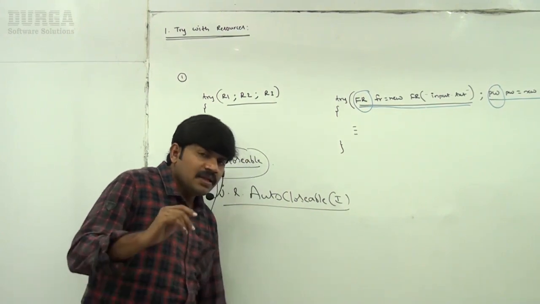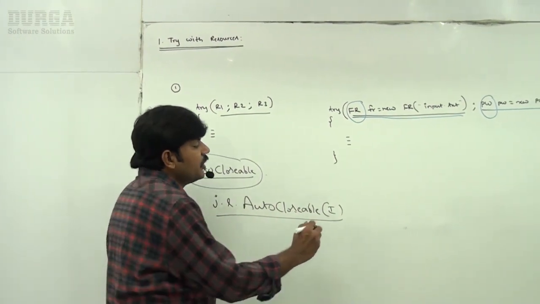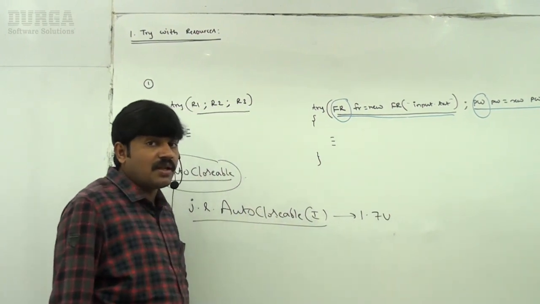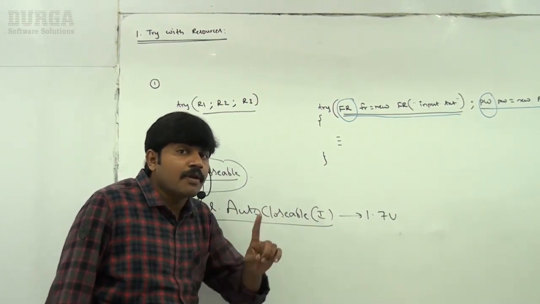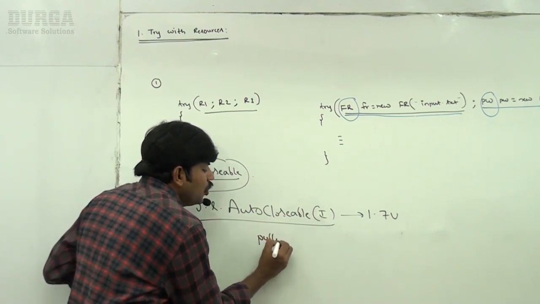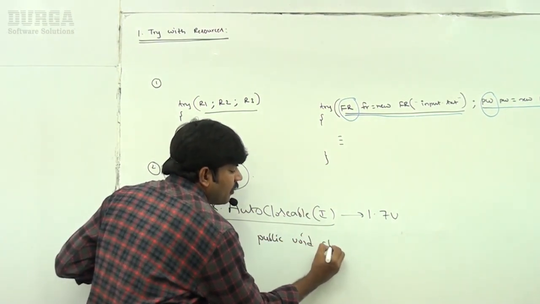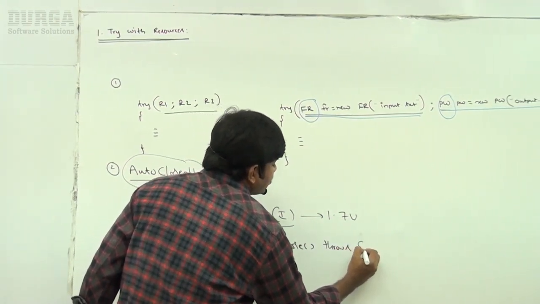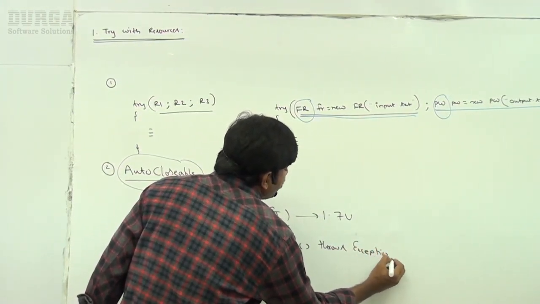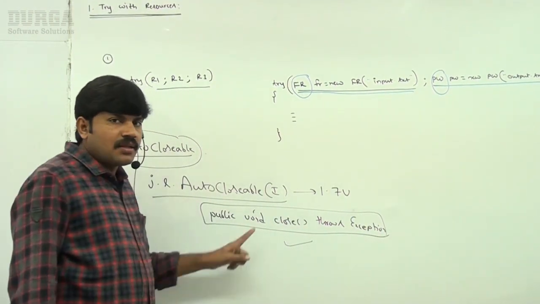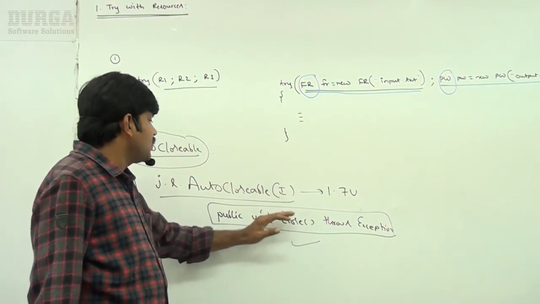Okay, well. Next, this interface was introduced in version 1.7, and it contains only one method. Close is the method: public void close() throws Exception. That's all. This is the only method which is available.